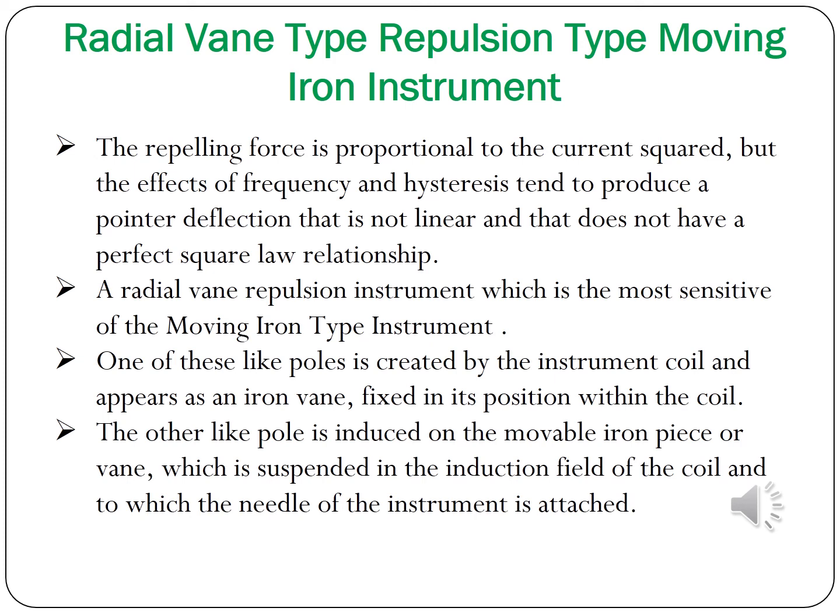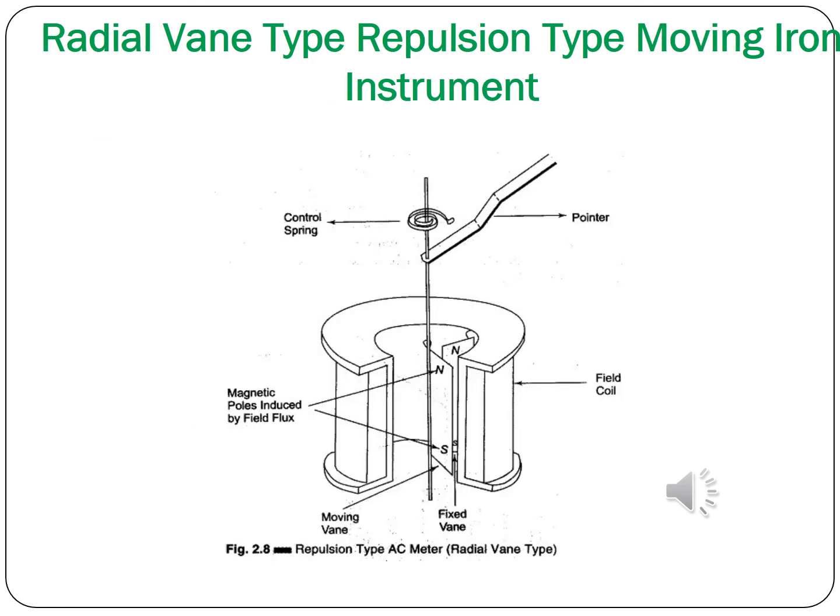And placing a coil with a fixed vane, and you will be having a moving vane with an iron piece. Due to that, you will be having the same polarity of magnetic field. Due to that, there will be a deflection. So this is the diagram of the radial vane type repulsive type moving iron instrument.